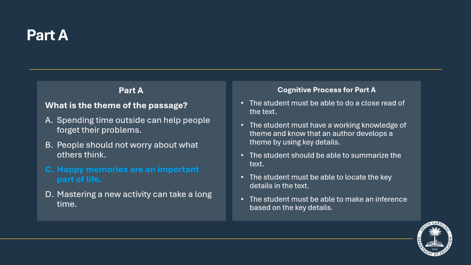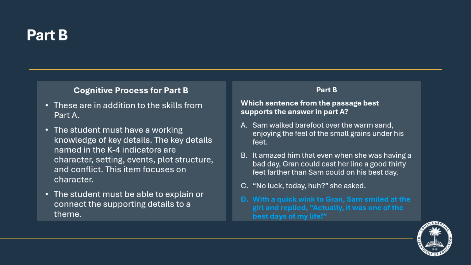The student should be able to summarize the text. The student should be able to locate key details in the text, and the student should be able to make an inference based on key details.